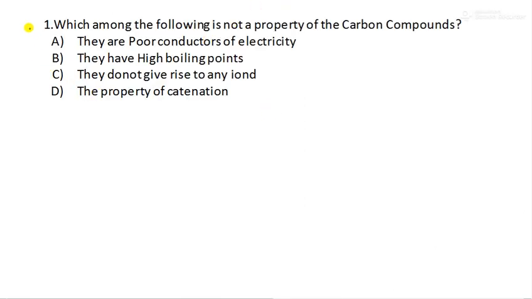So this is our first question. Which among the following is not a property of carbon compounds? Mainly covalent compounds are poor conductors of electricity. No, it is a property. They have high boiling points. Okay, this looks like the answer. They do not give rise to any ions. The property of catenation. All these three are correct, but the only option which is not valid for this is option B.